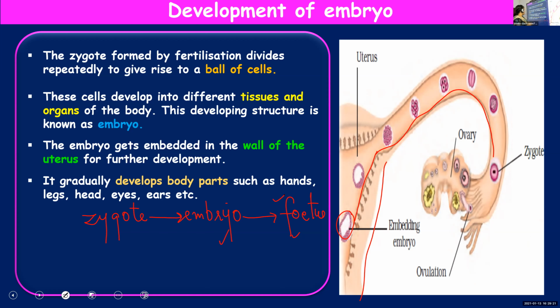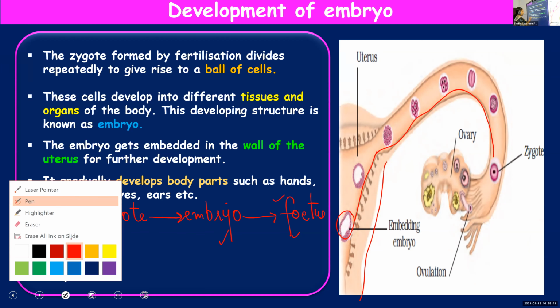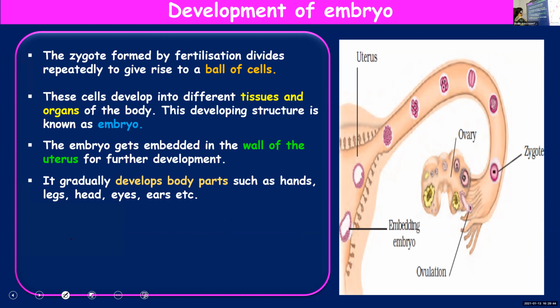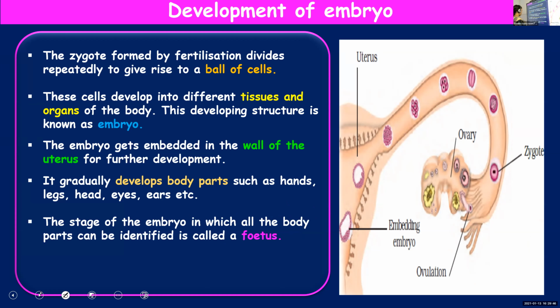Hands, then legs, head, ears, all these will develop. At that stage of the embryo, you can call it a fetus. When the embryo develops and forms the body parts, then you call it a fetus. First zygote, then embryo, and the embryo will change into a fetus. The stage of the embryo in which all the body parts can be identified is called a fetus.